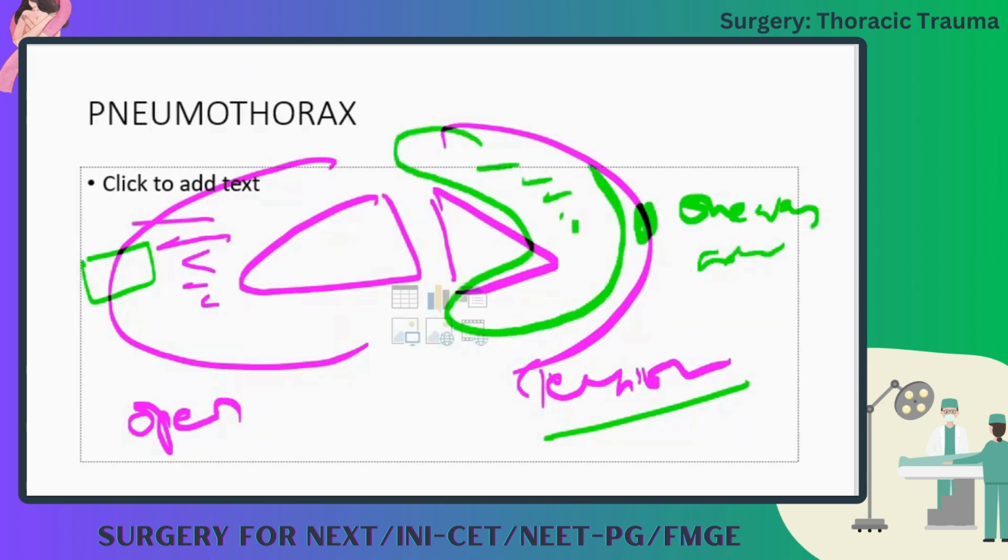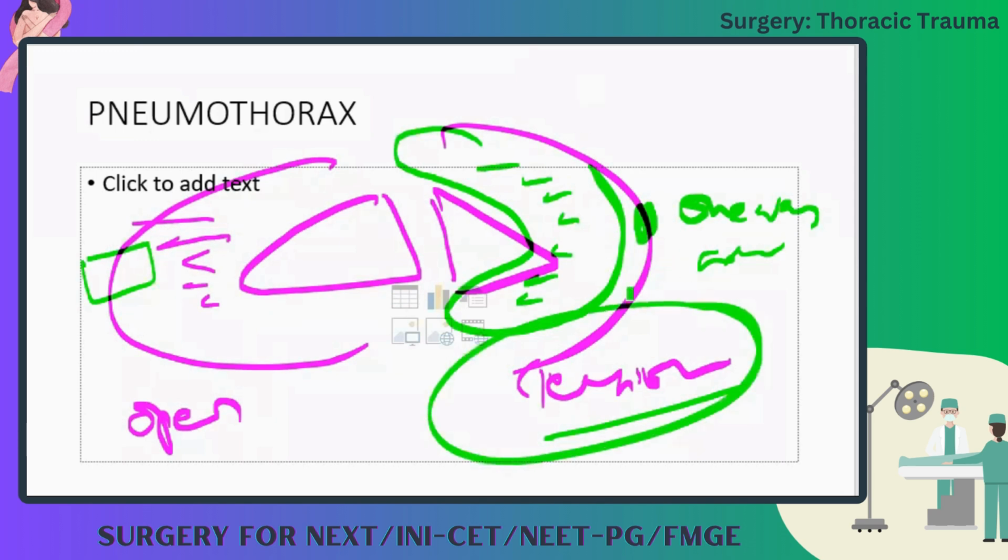So what will this air do? It will push the lung. The lung will collapse. The patient can't breathe if there is tension pneumothorax, so this is a medical emergency. What you have to do is put a needle here in the second intercostal space, mid-clavicular line, so that whatever air is there will escape.